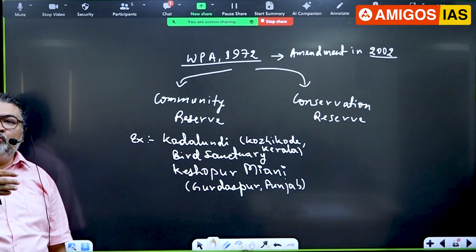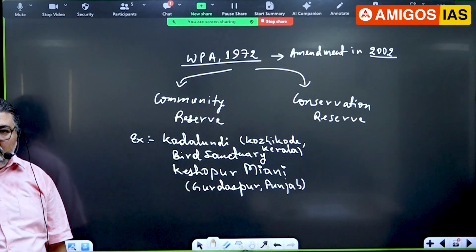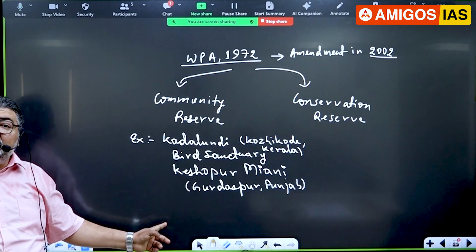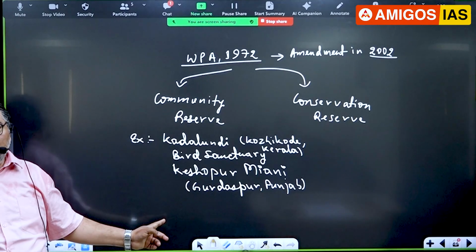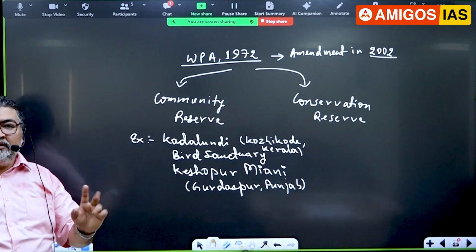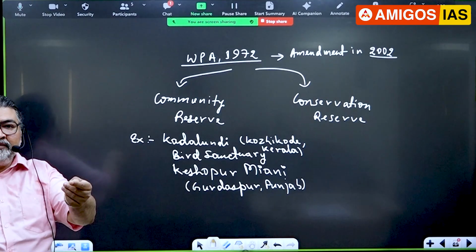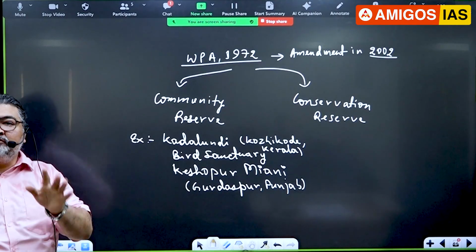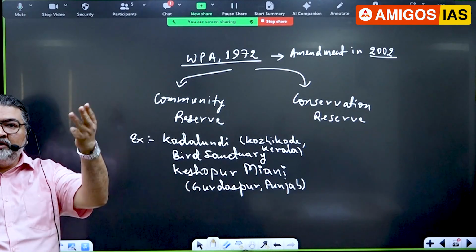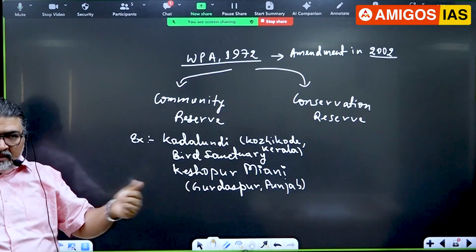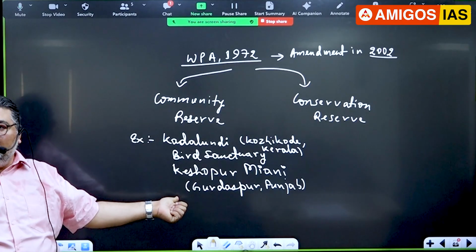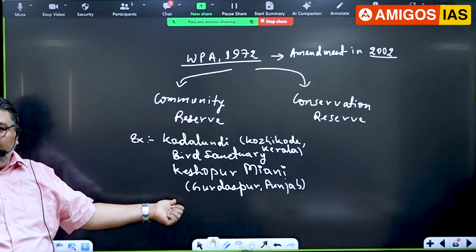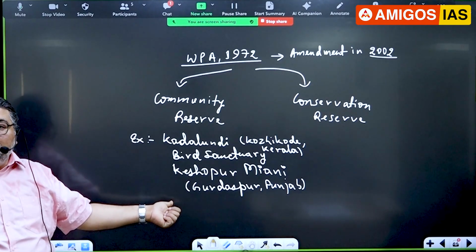India has declared so many community reserves. Keshopur Miani is now one of the new Ramsar sites of Punjab. We'll see it in today's class through the map; you will have the printed map, so it will be easy to discuss. Punjab has 6 Ramsar sites, 3 older ones and 3 new ones, and one of the new Ramsar sites is Keshopur. Right?